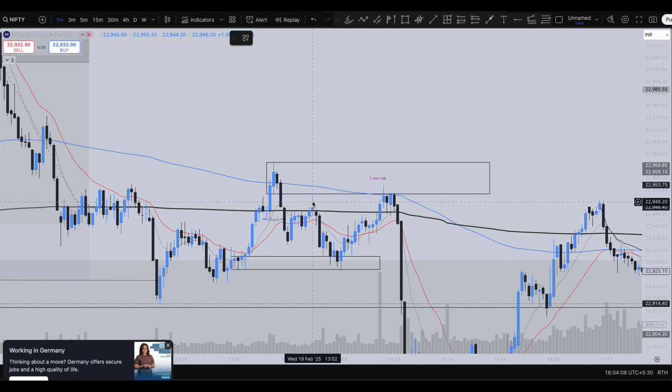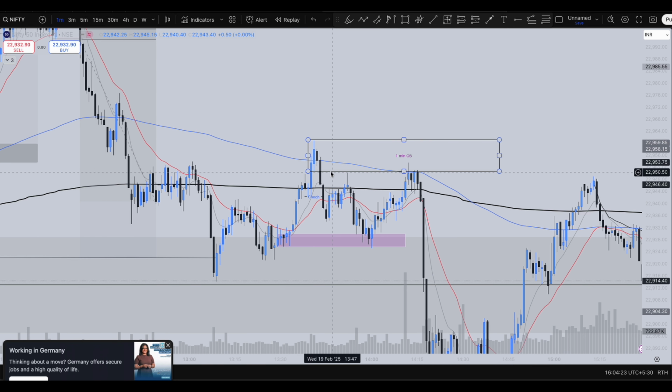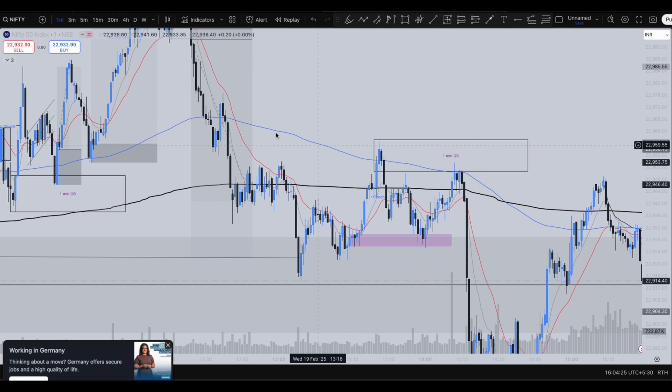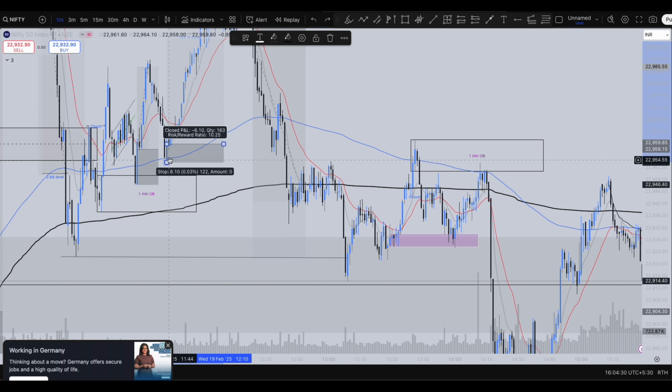You can see the market came all the way here, couldn't mitigate this order block, again rallied towards this zone. This is the demand zone over here. So price took support here, again went all the way to the 1 minute order block. Here the price faced rejection from this 200 moving average. As you can see, the market faced rejection from the 200 moving average, but here you can see how this 200 moving average acted as support here, but here it acted as resistance.